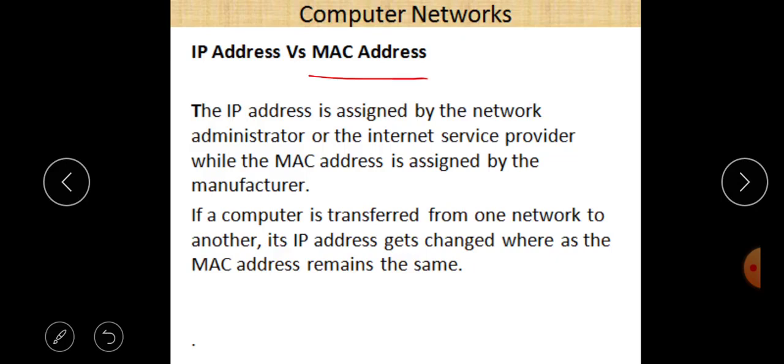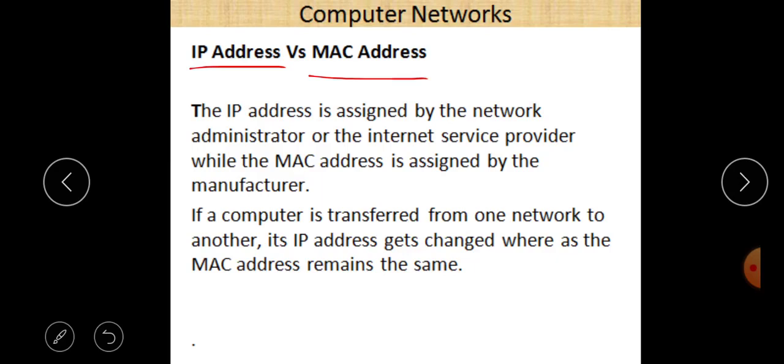Second is IP address, Internet Protocol address. It is a logical address, and as we know that MAC address is a physical address, IP address is a logical address, and it is provided by an internet service provider such as Idea, Airtel, or Jio. These are the internet service providers, so they provide the IP address. And the second thing is IP address can be changed, but MAC address cannot be changed. So that is the basic difference between IP address and MAC address.